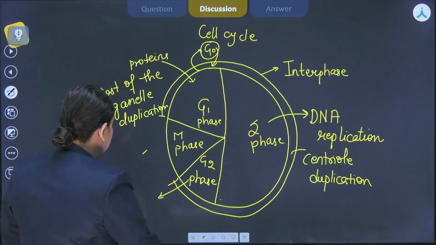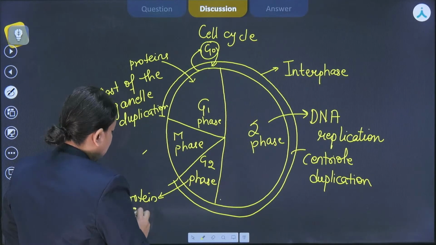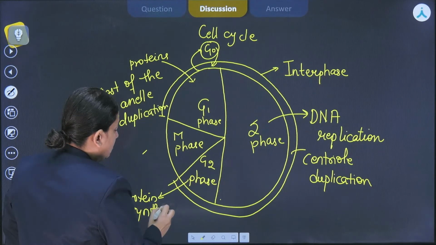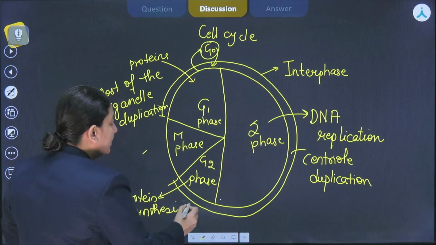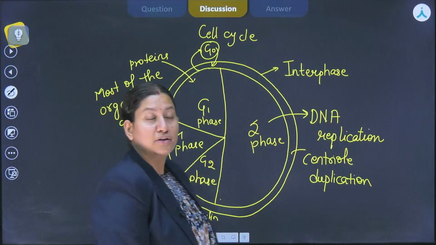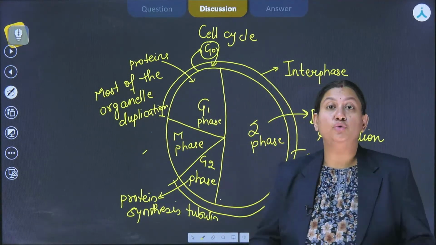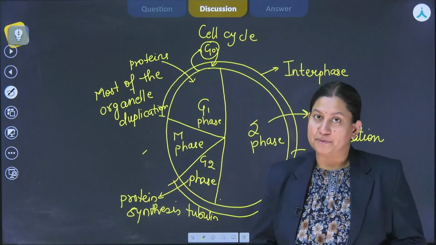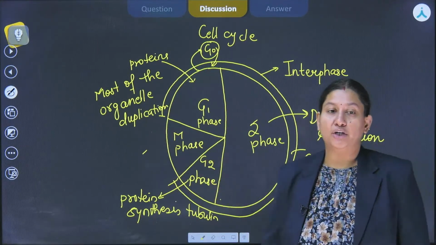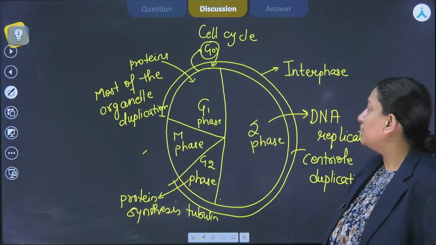Over here also protein synthesis takes place. Specifically, the protein will be tubulin, because this particular protein is going to be used for the synthesis of spindle fibers, right? And then the cell could enter into M phase to perform karyokinesis and cytokinesis that we have talked about.